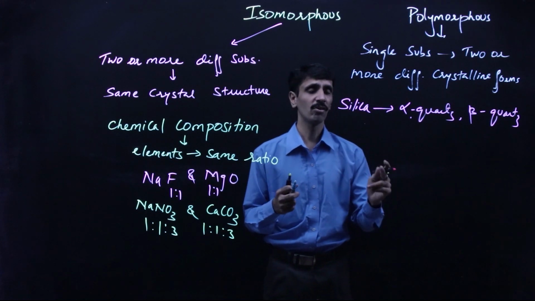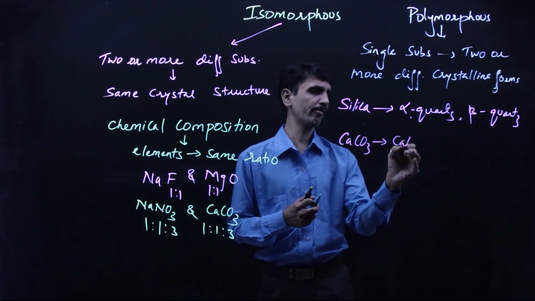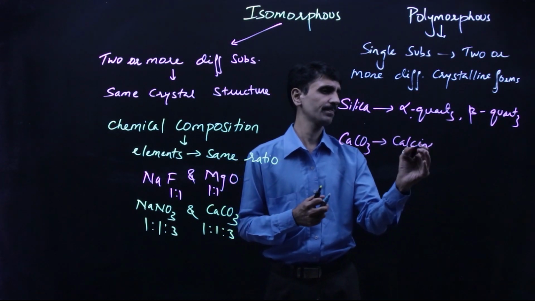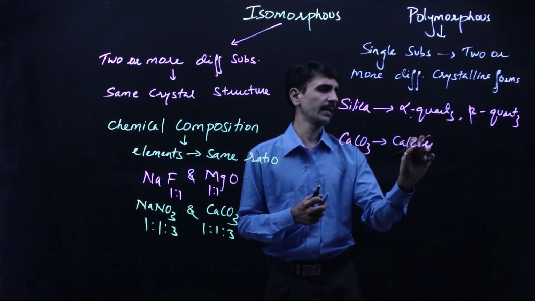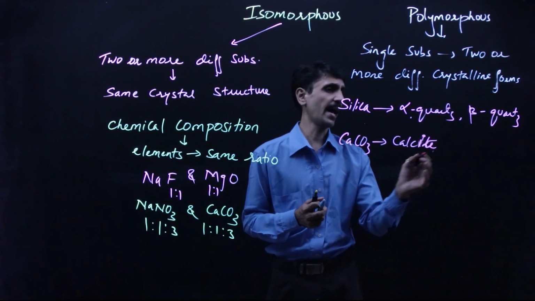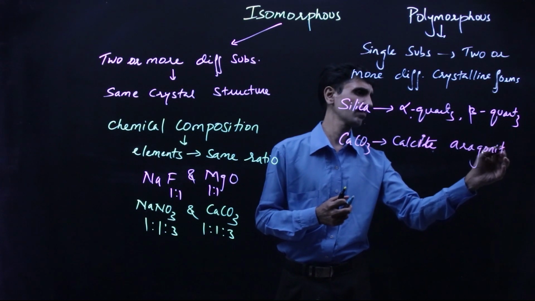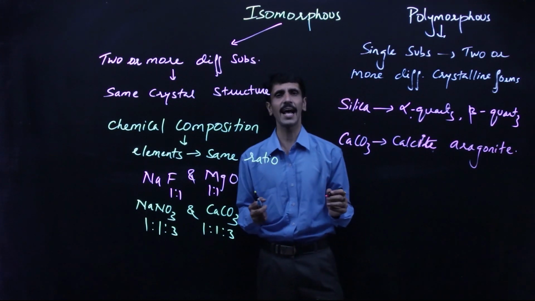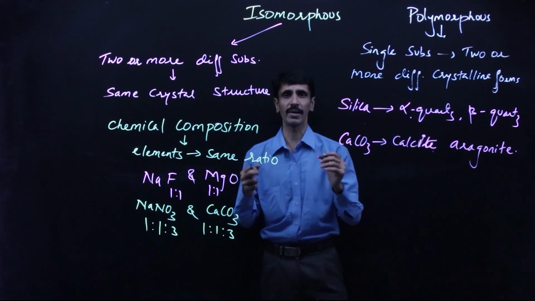Okay, we have similarly calcium carbonate in the form of calcite. Okay, it is calcite. Aragonite. They do contain calcium carbonate, but their crystal structures are different.